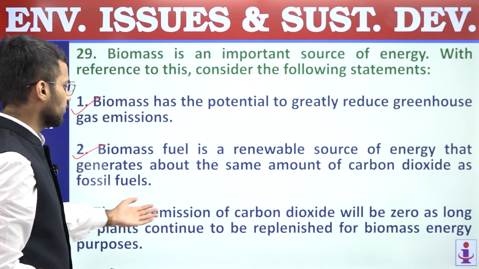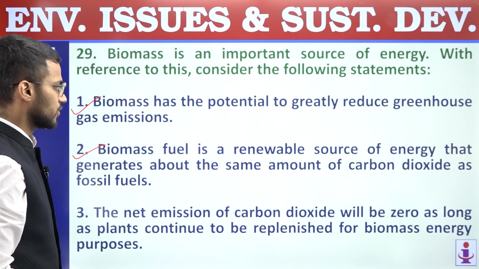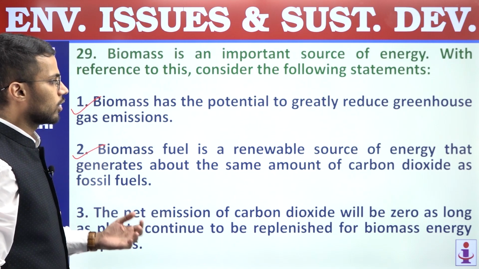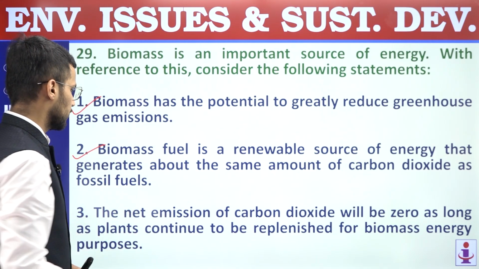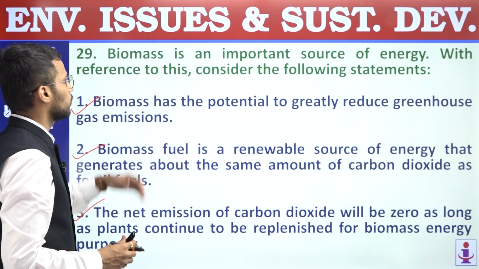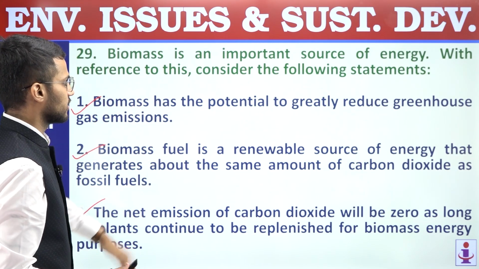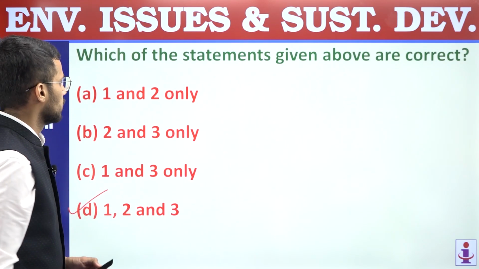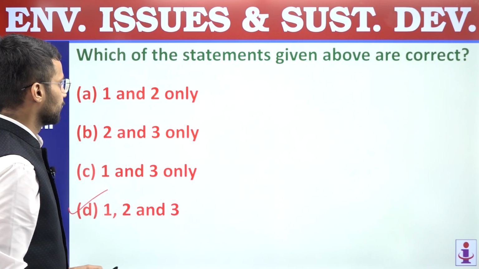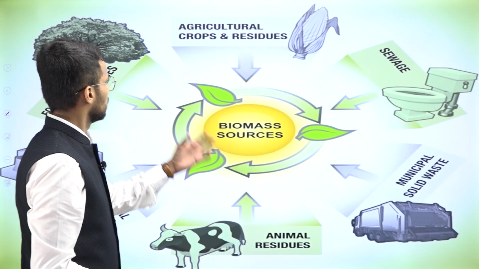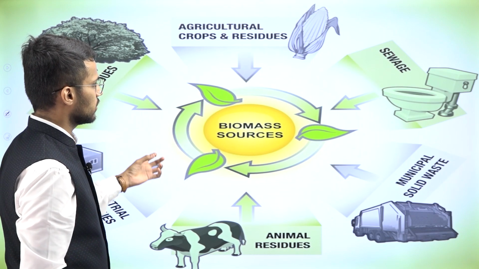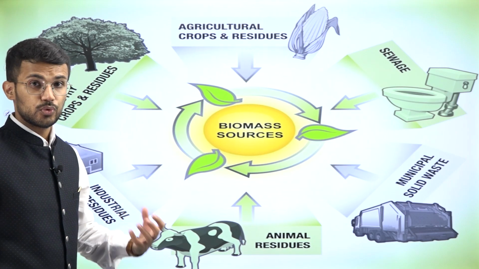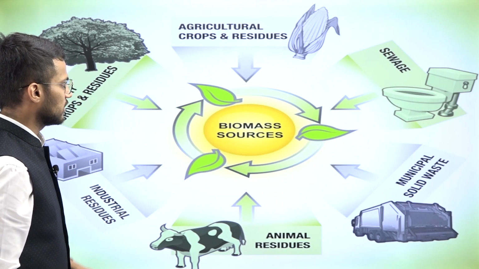Third, the net emission of carbon dioxide will be zero as long as plants continue to be replenished for biomass energy purposes. Right? So all these three statements related to biomass as a source of energy are correct statements, and that's why answer is D, 1, 2 and 3. So question number 29, answer is D. So these are the sources of biomass, and they can be used for getting energy. Right? So that is about this question.